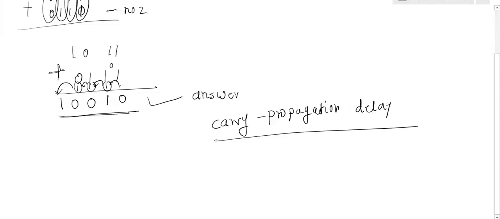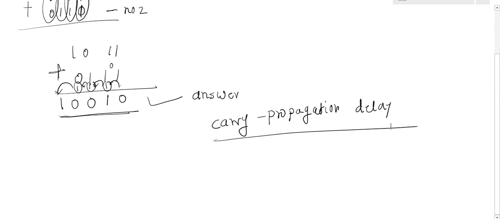Assuming that for generating a carry from one bit to the next bit, it is taking 1 second. For example, actually it is in nanoseconds or microseconds internally in the processor. Clear? But for the sake of simplicity, I am saying that for generating a carry from a lower order bit to the next order bit, my carry propagation delay is 1 second. So to perform the addition of 4 bits, I need 4 seconds to generate the final carry and the final answer. Clear?